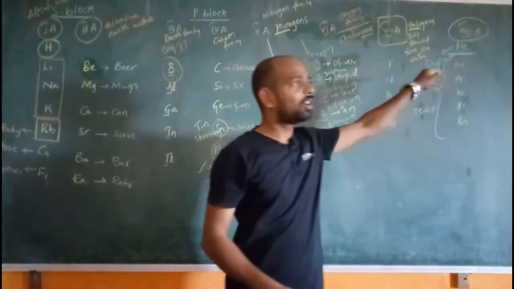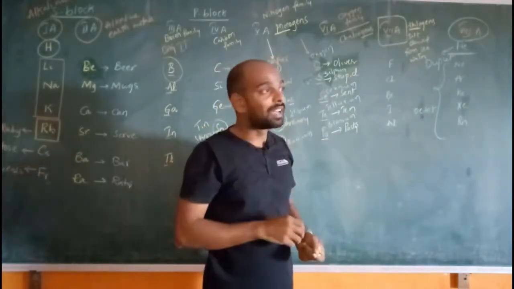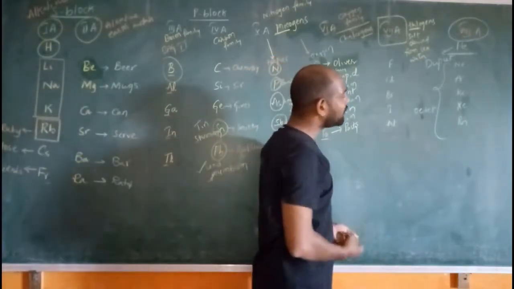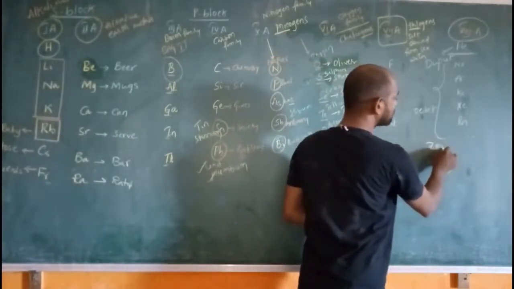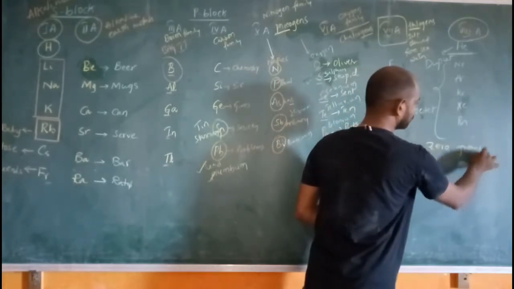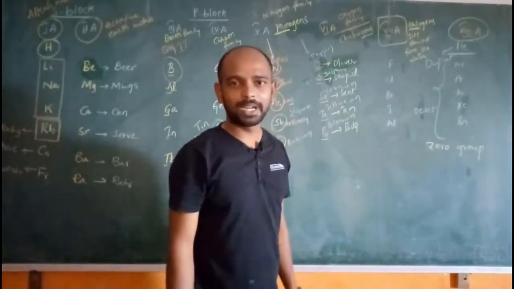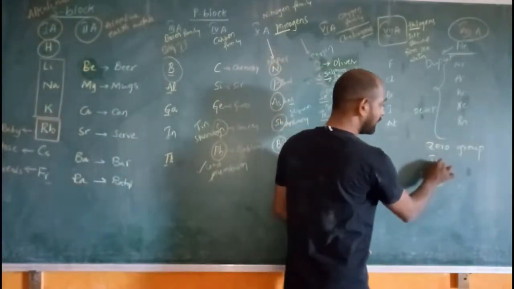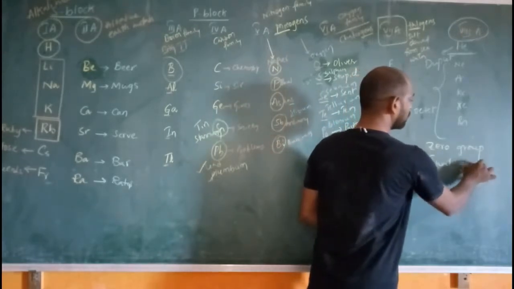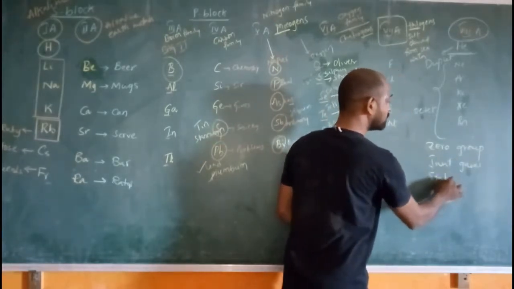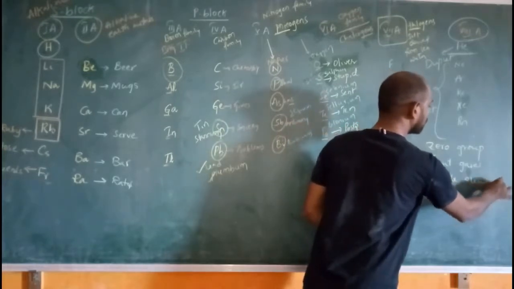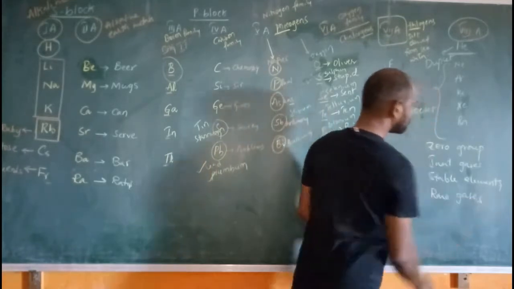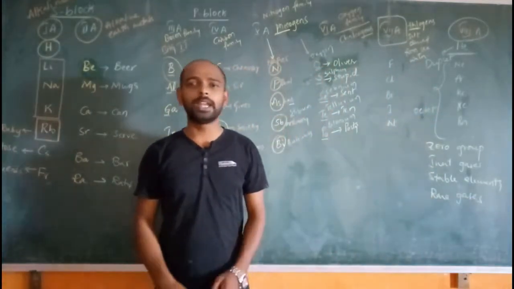So as they have 8 electrons in the outermost orbit, the valency of these elements is always 0. Hence the 8th A group are called 0 group elements. They don't participate in the chemical reactions. It means they have inert nature. Hence they are called inert gases, stable elements, rare gases. So all these names belong to 8th A group.